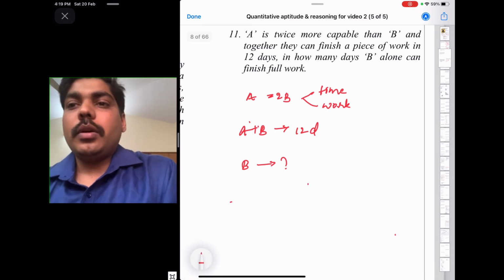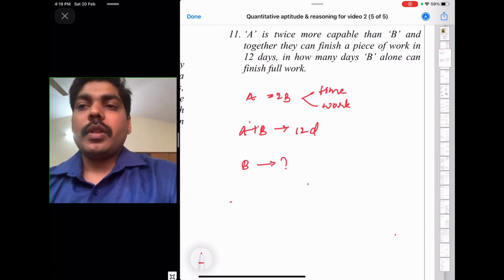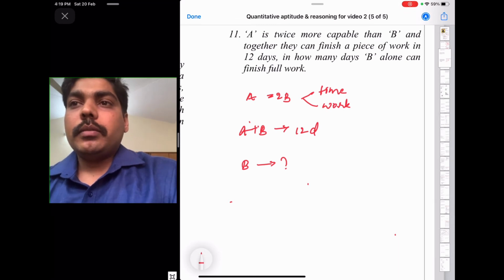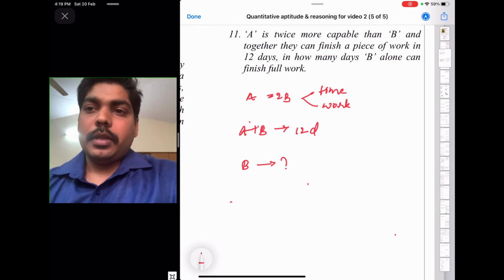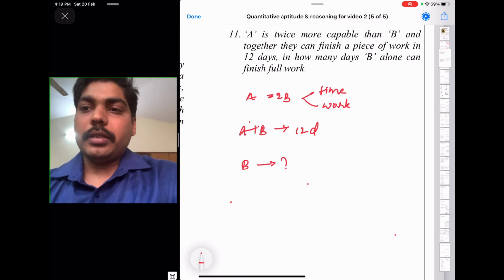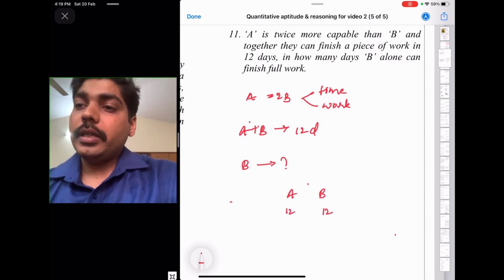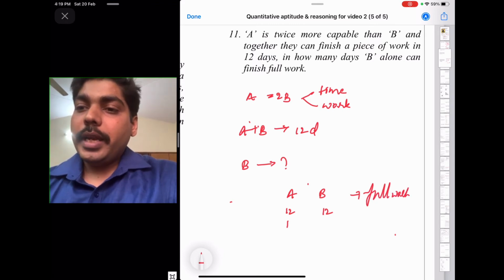Now, if A and B work together, then they will finish the work in 12 days. That means A is working for 12 days, B is working for 12 days, then they are finishing the full work.